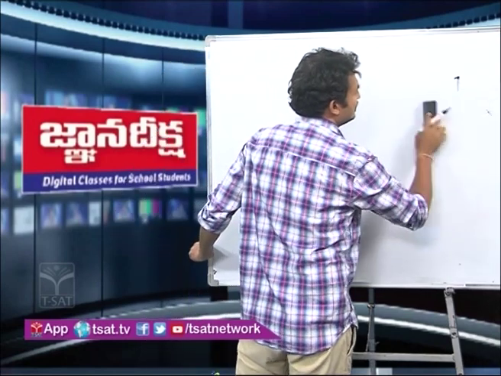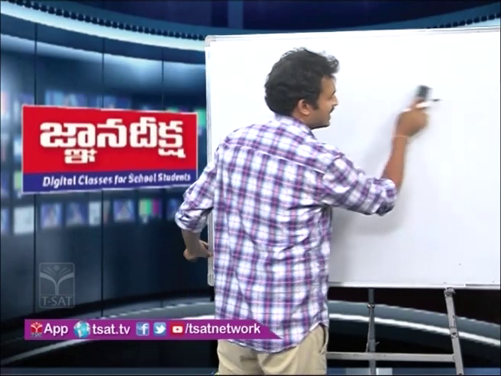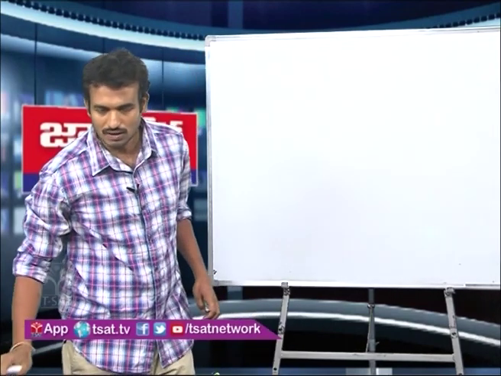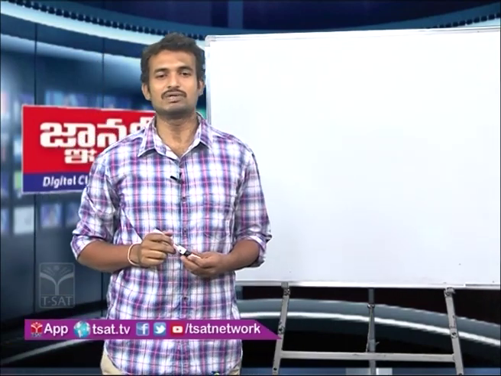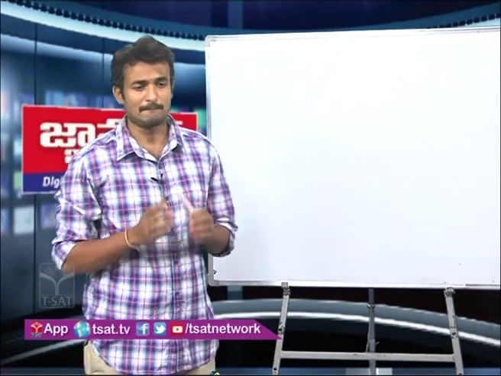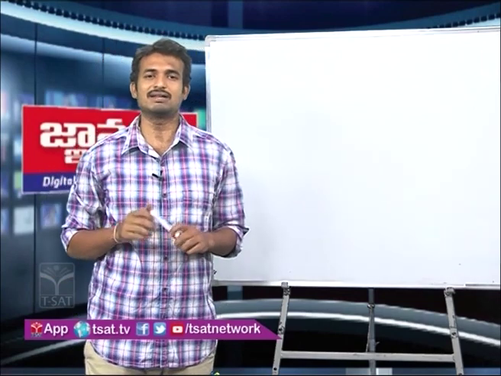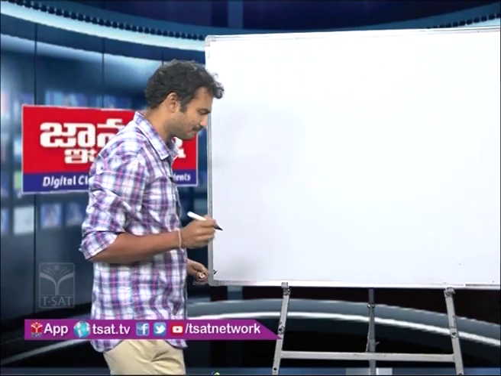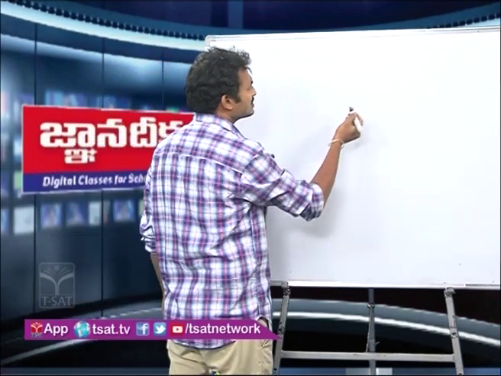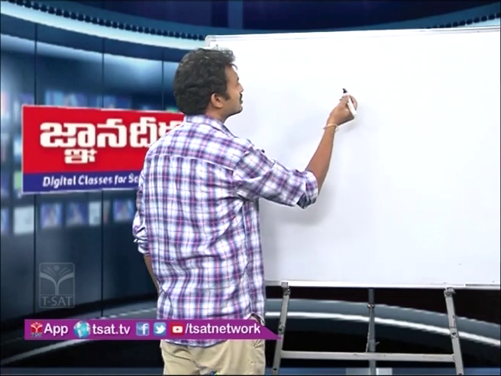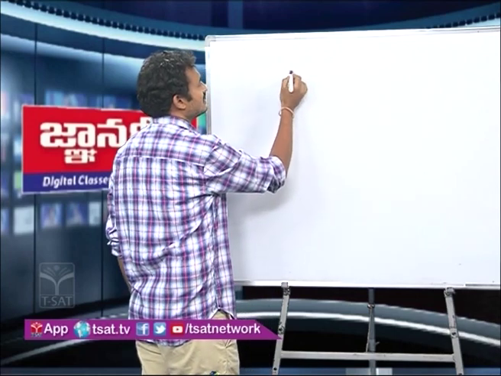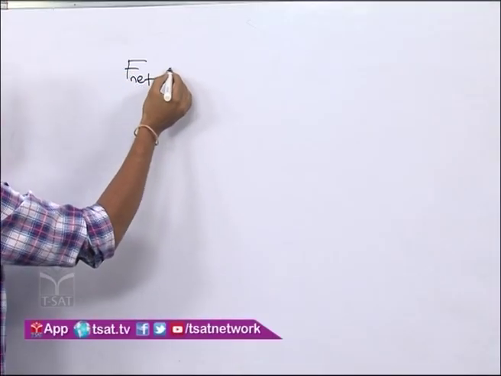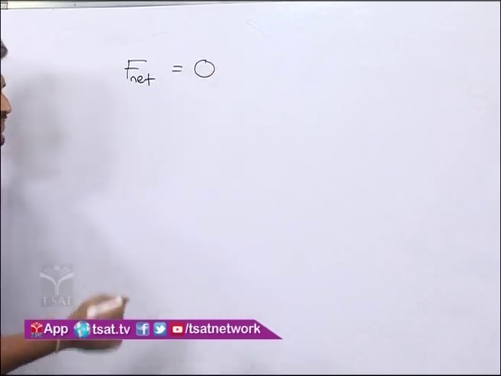Based on this net force, the forces are of two types. One is balanced forces, another set of forces are called unbalanced forces. For example, if the net force acting on an object is equal to 0. That means what?